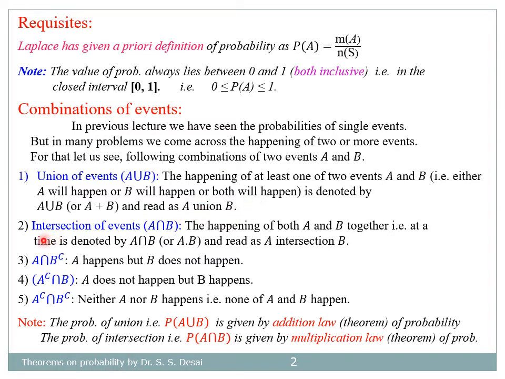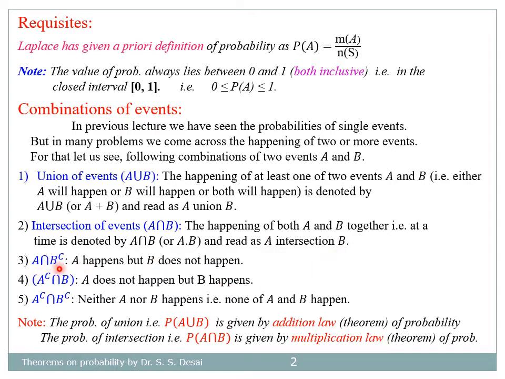Next notation is intersection, the happening of both A and B at a time, so that is simultaneous occurrence, is denoted by A intersection B or A dot B, and read as A intersection B.